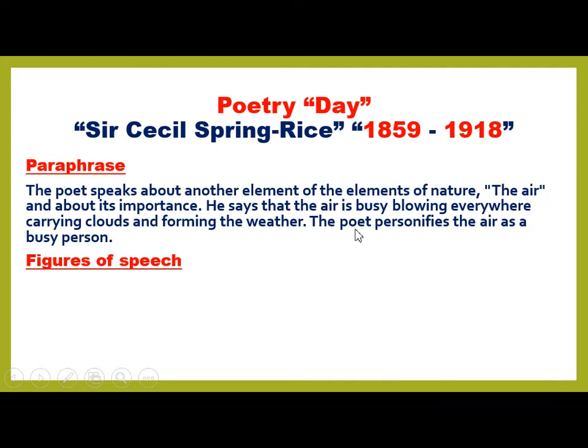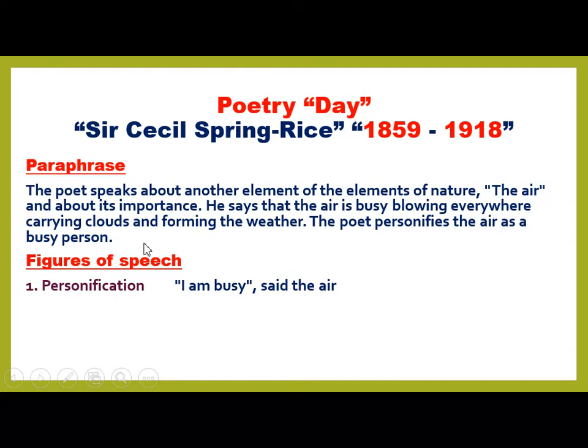The paraphrase: the poet speaks about another element of nature, the air, and about its importance. He says that the air is busy, plowing everywhere, carrying clouds and forming the weather. The poet personifies the air as a busy person. The figure of speech is personification of "I am busy, says the air." The rhyme scheme is C, C, C, and C.